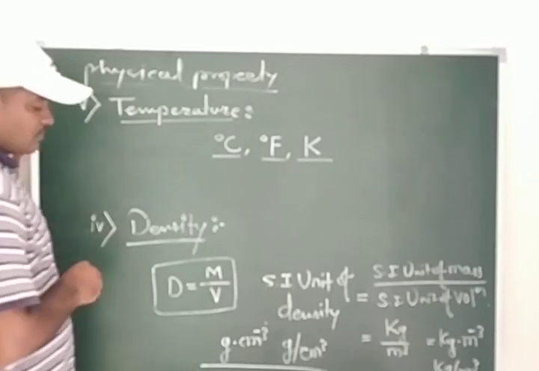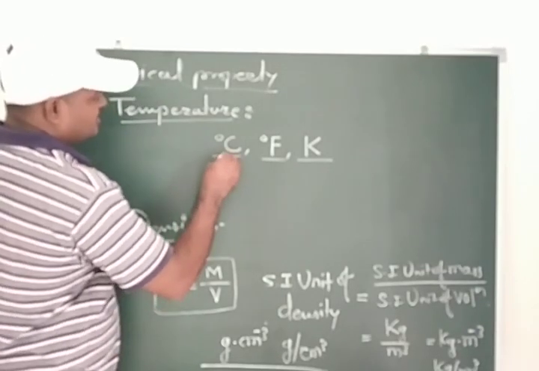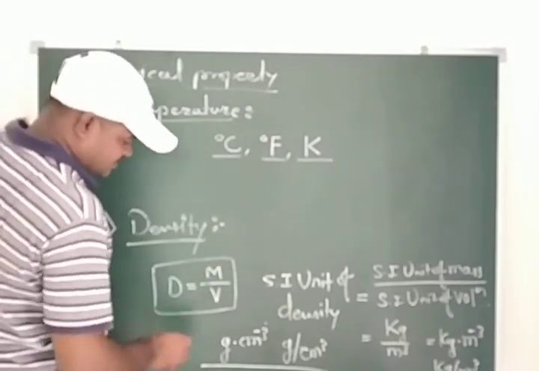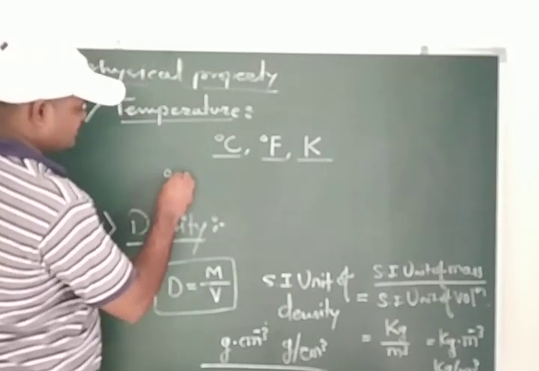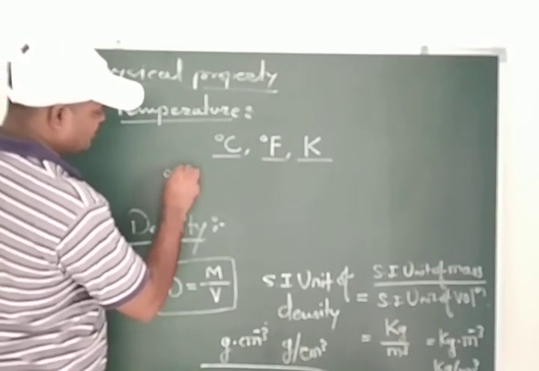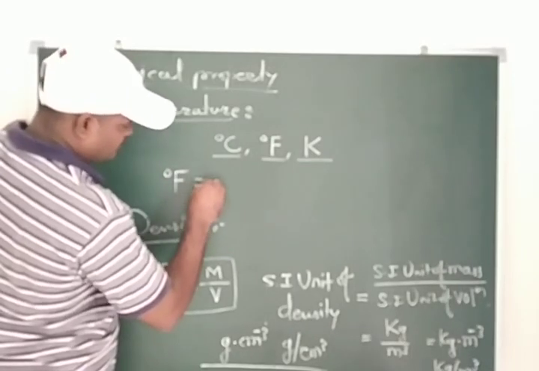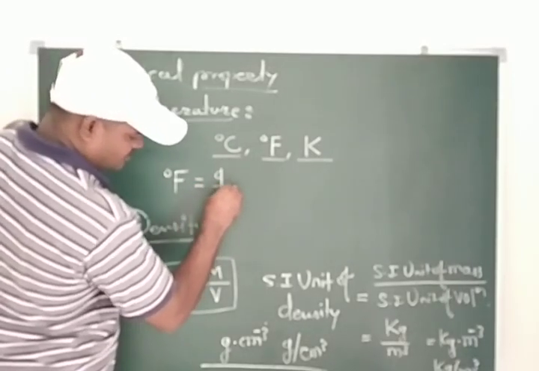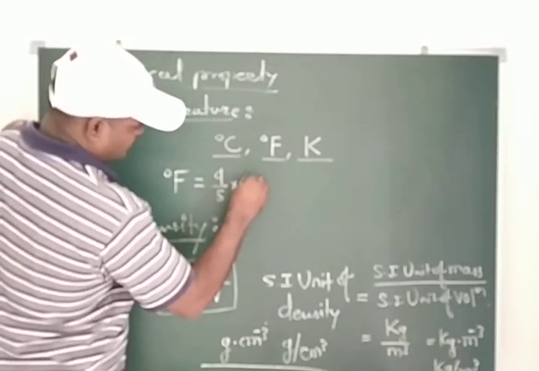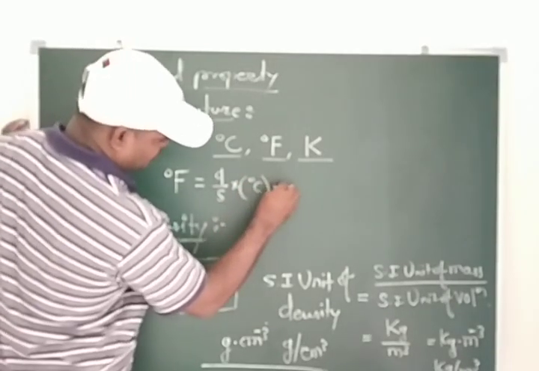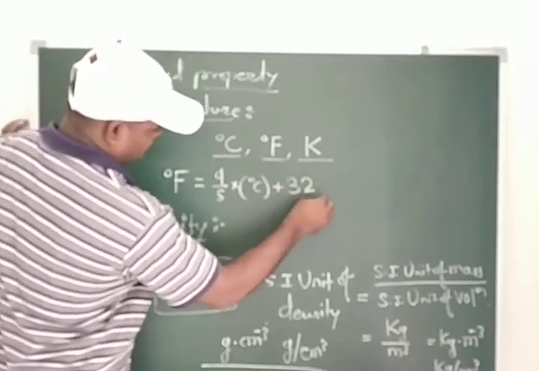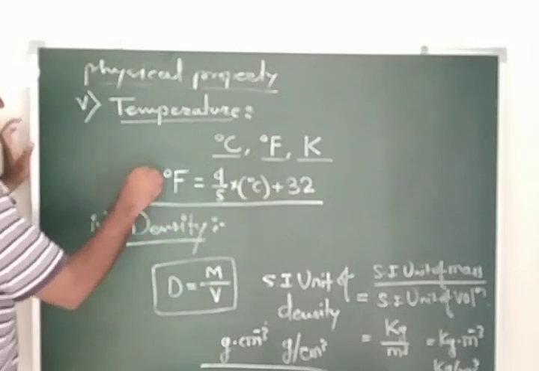Suppose students, you want to convert degree Celsius into Fahrenheit. The conversion is: degree Fahrenheit is equal to 9 by 5 into degree Celsius plus 32. Students, this is one of the formulas.